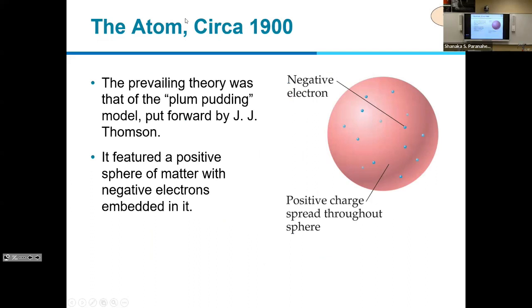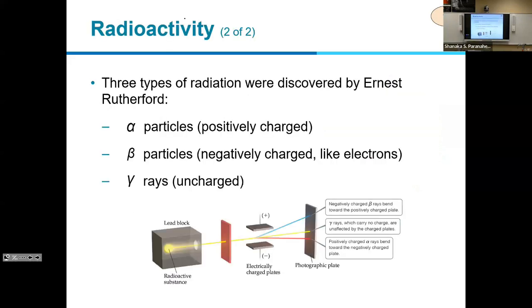It featured a positive sphere of matter with negative electrons embedded in it. So this mass is positively charged, and those extremely small particles are negatively charged particles, called electrons.